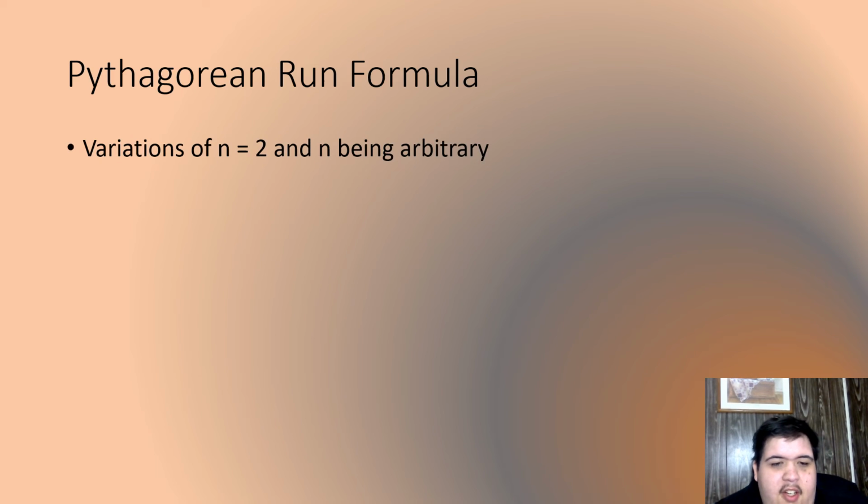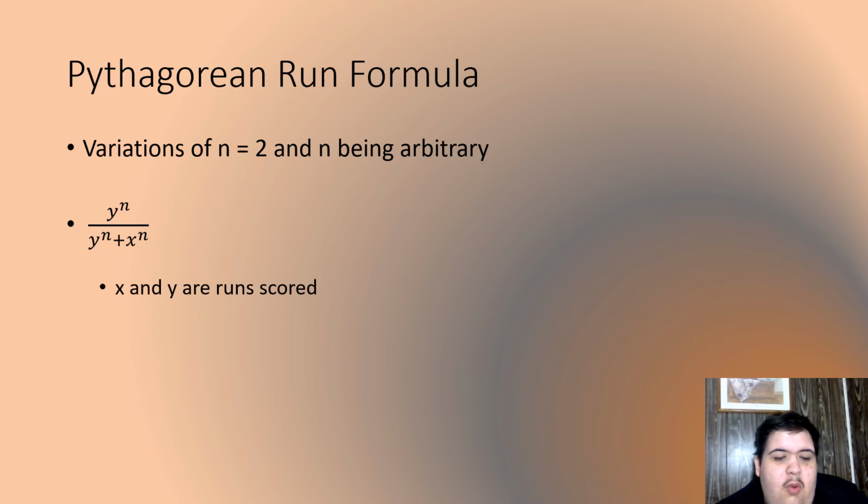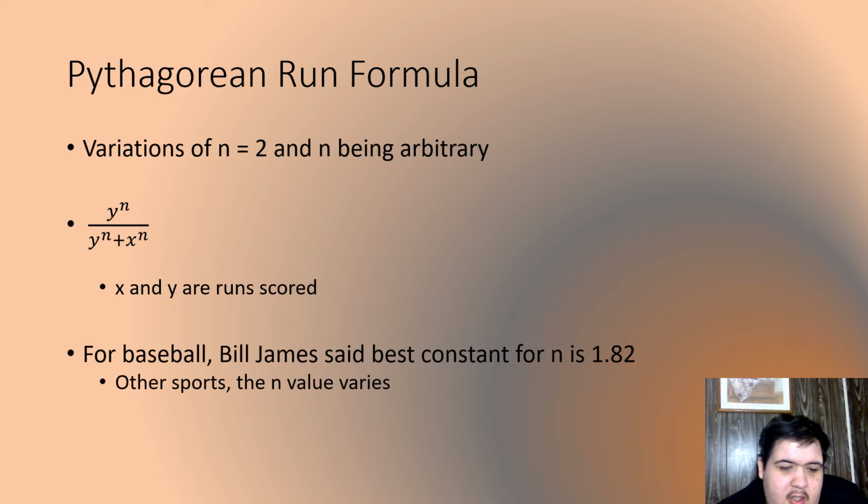Next, we look at the Pythagorean run formula. This could be in variations of n equals 2 or n just being arbitrary in general. We see this formula as y to the n over y to the n plus x to the n, where x and y are the runs scored for each of the teams. For baseball, Bill James said the best constant for n is 1.82. And for other sports, the n value varies because all sports are not going to have the same n value. This is just what it happens to be for baseball.